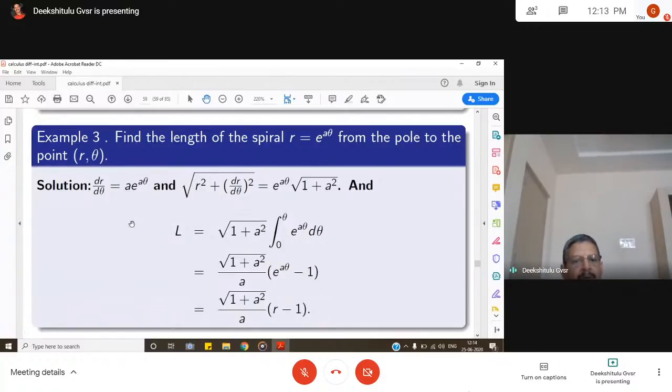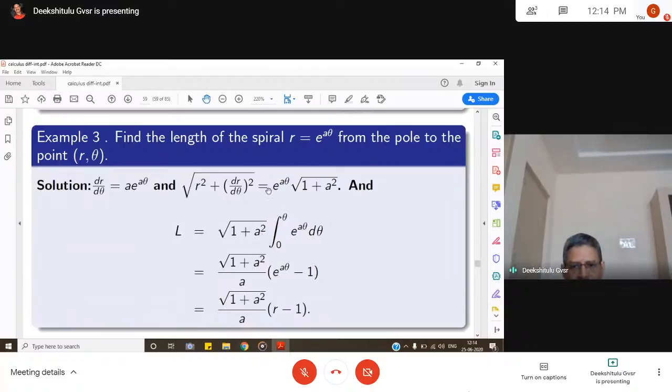So for that we need to calculate first dr by d theta. Dr by d theta, since r is e power a theta, is a into e power a theta, which is substituted here. R square is e power a theta whole square, and dr by d theta whole square is a square into e power a theta whole square. So if you take e power a theta out, we get e power a theta and square root of 1 plus a square. So now put it in the formula.